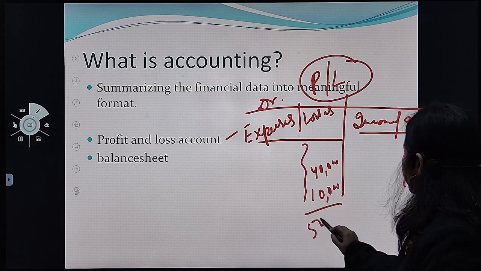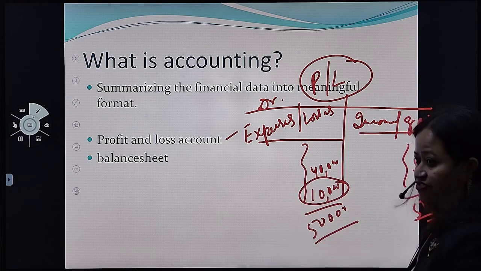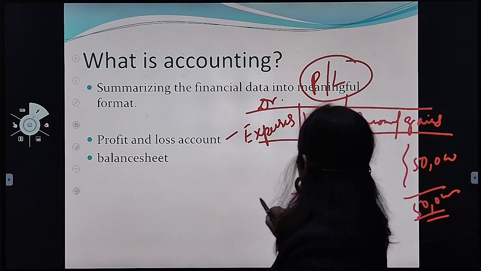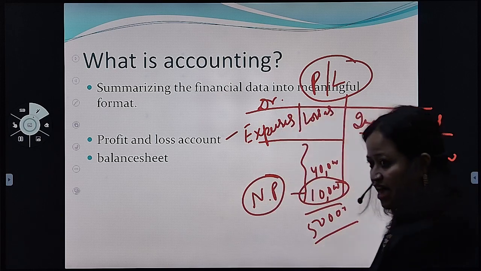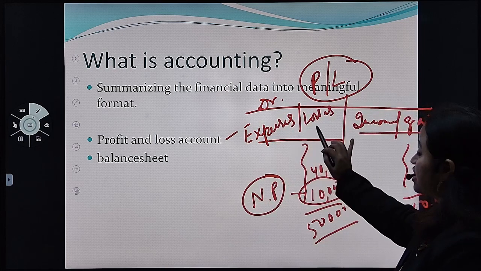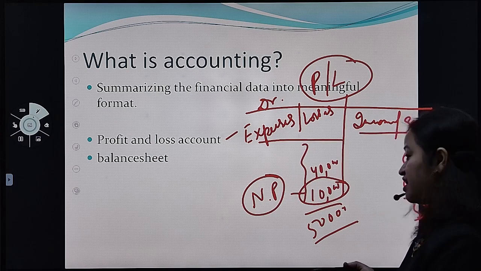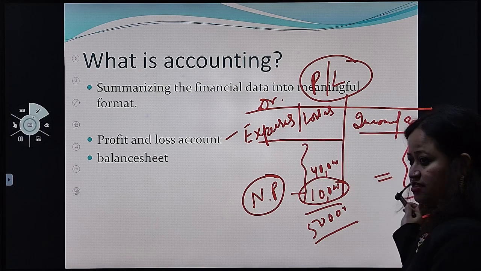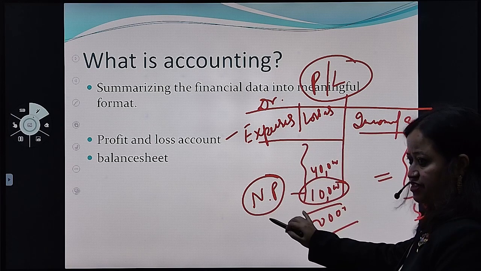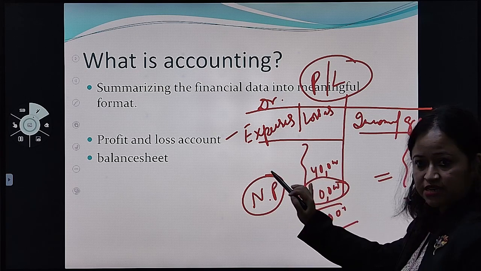So when you are telling it, this side you are writing 50,000, this side 50,000. So this is your difference. So here this will be your profit, net profit. Understood? And if expense and loss is more than income and gains, that will be loss. So you will be writing this side, by net loss. If it's profit, to net profit. Clear? Am I clear to you? Fine. Profit and loss account is clear?